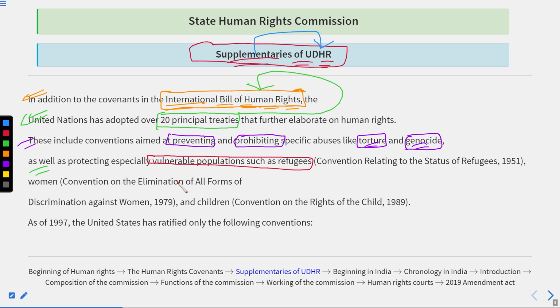The persons who got displaced from their living places are often termed as refugees.